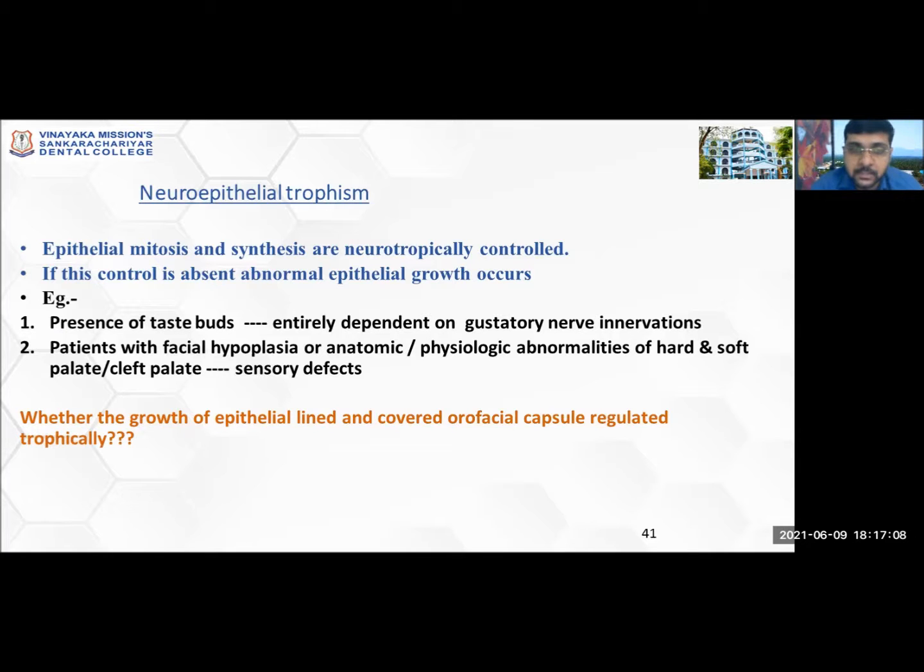Then patients with facial hypoplasia, or anatomic or physiological abnormalities of the hard and soft tissue palate, or cleft palate, all these happen as sensory defects, a lack of sensation from the neurons, according to neurotrophism. So the question was whether the growth of the epithelial lined and covered orofacial capsule is regulated trophically. So this was the question asked, and it was against the theory.